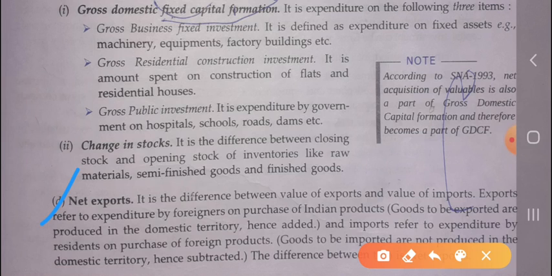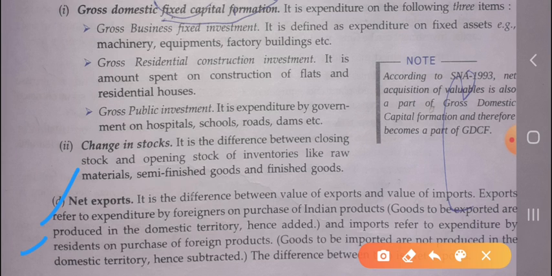And import refers to the expenditure by the resident on the purchase of the foreign good. Import means we bring some goods, or we ask some other country to send their products to our country. So we have to pay the amount to that country, and we have to pay the foreign currency to that country. So it is the loss for us. In that condition it will be subtracted.